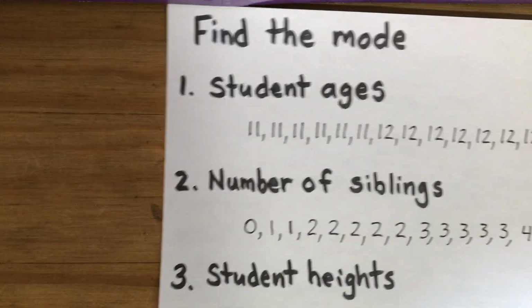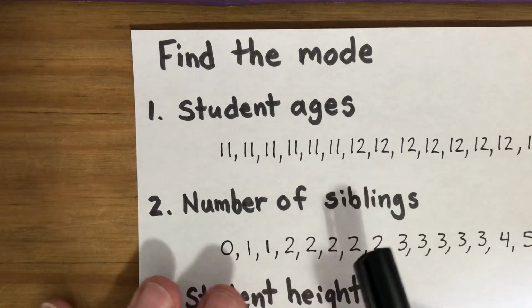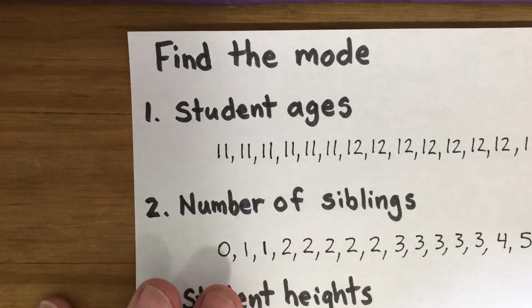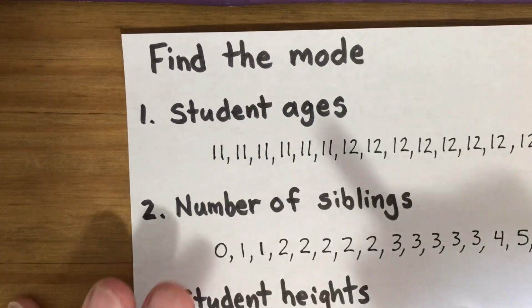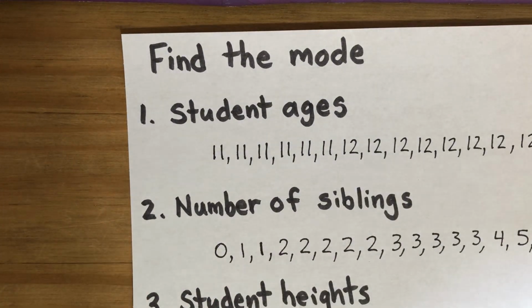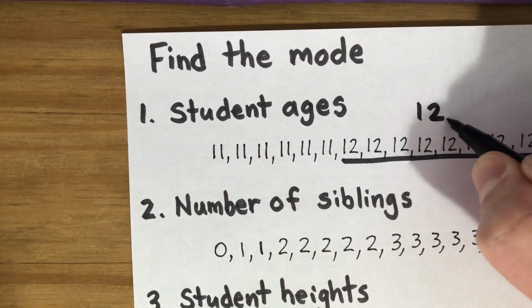All right, so here are a couple of examples of finding the mode. If I wanted to know the mode of the student ages here, you can read them out loud, but here it's very obvious there are way more 12s than 11s, so the mode would definitely be 12. So definitely 12 is the one that occurred the most.